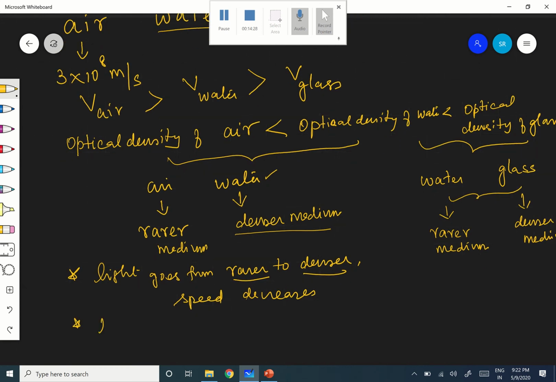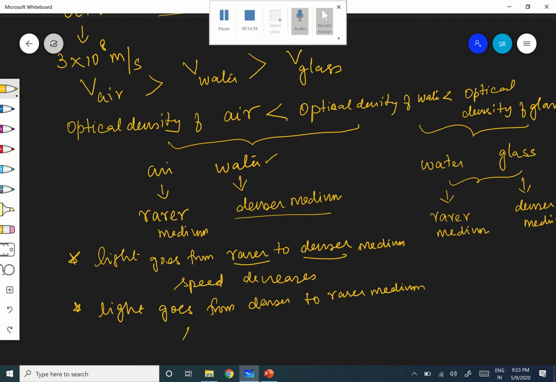And these are all very important concepts, okay? When the light goes from denser to rarer medium, then what happens?